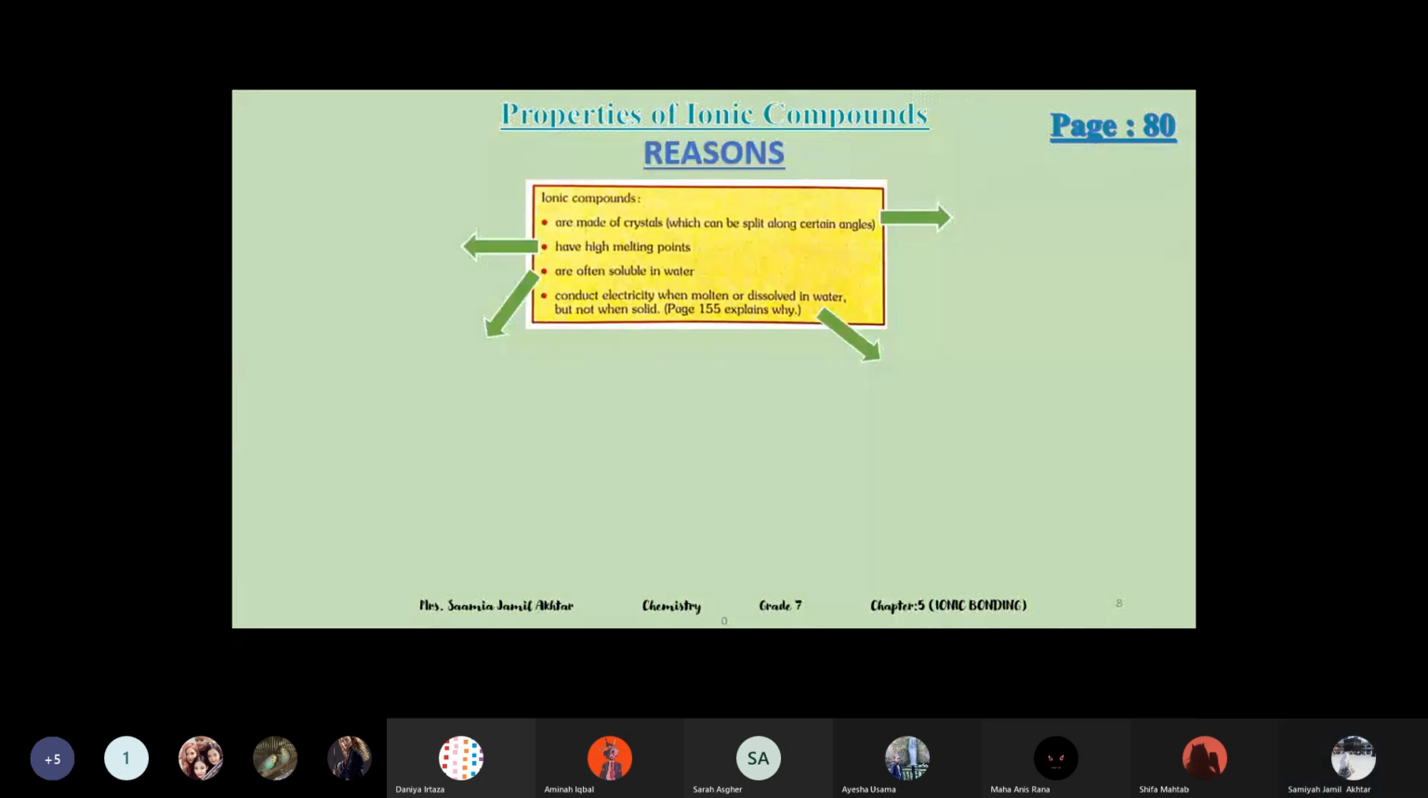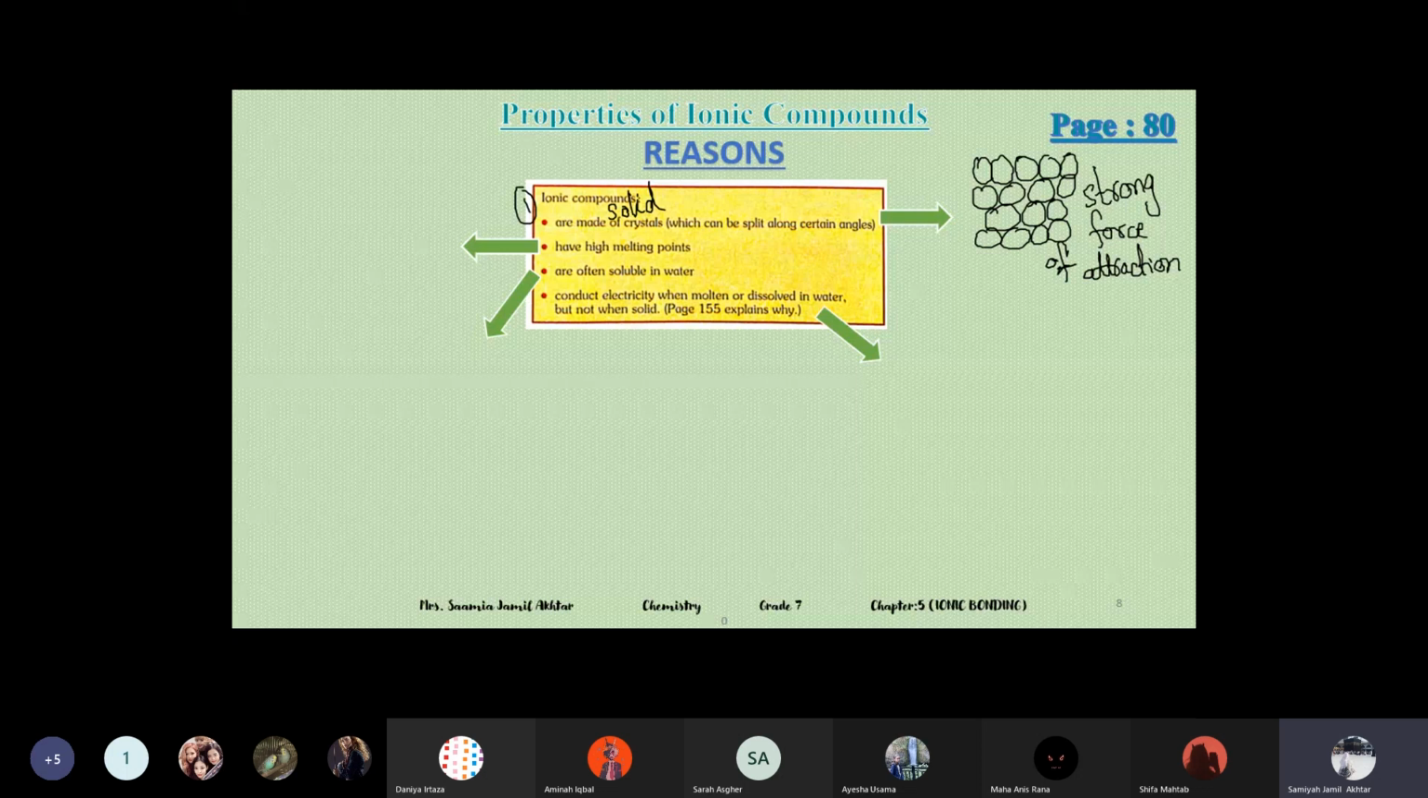Okay. Now you should know the reasons for all of them also. For the first point, ionic compounds are made up of crystals which can be split along certain angles. First, they are solid crystals, so they have a definite arrangement of particles. They are arranged regularly, with a regular arrangement and very strong attractive forces. Strong force of attraction between their particles.